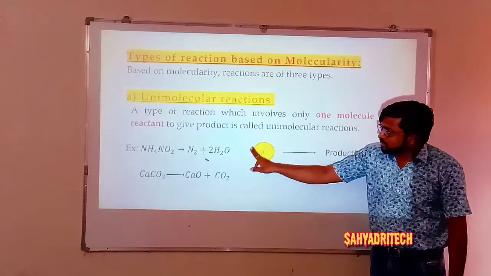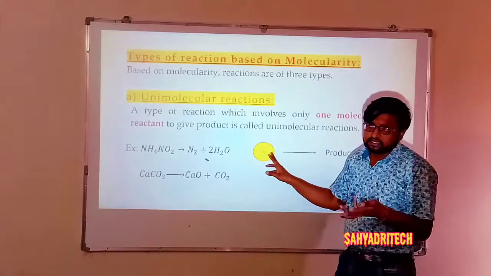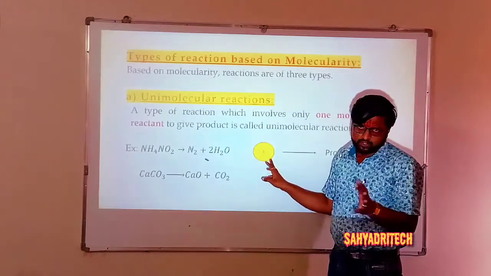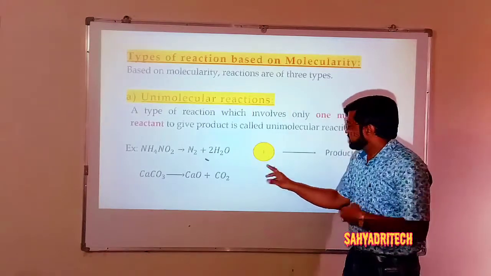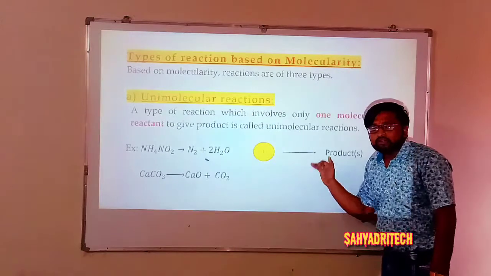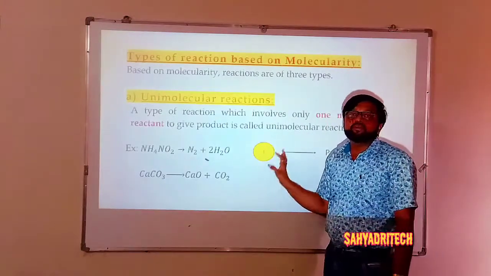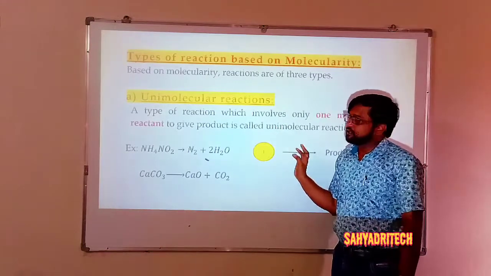So there will be only one molecule of reactant. It undergoes certain chemical changes, or it may undergo decomposition, thermal decomposition, or some other kind of change, so that it gives rise to product. The necessary thing here: unimolecular means there is only 1 mole of reactant species involved, which gives the product.